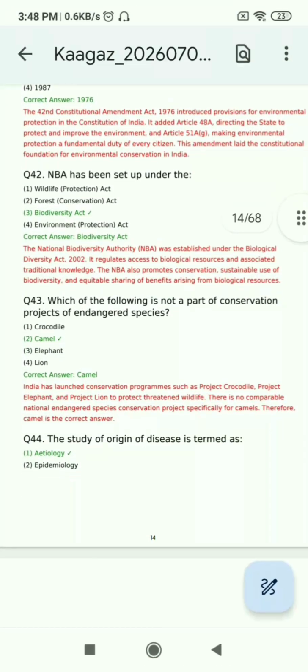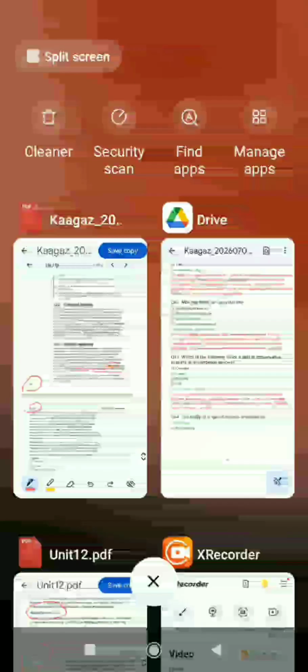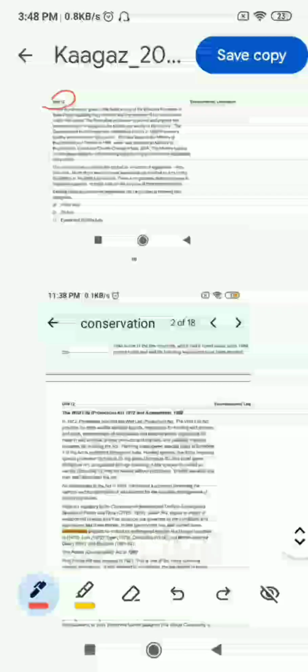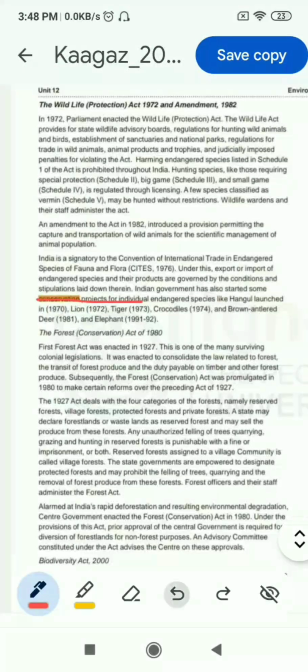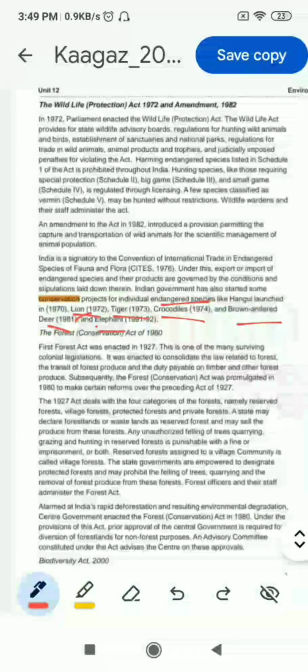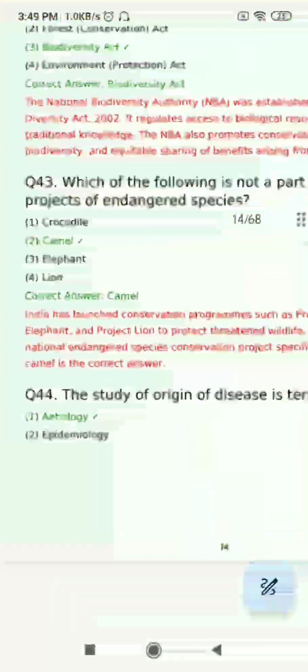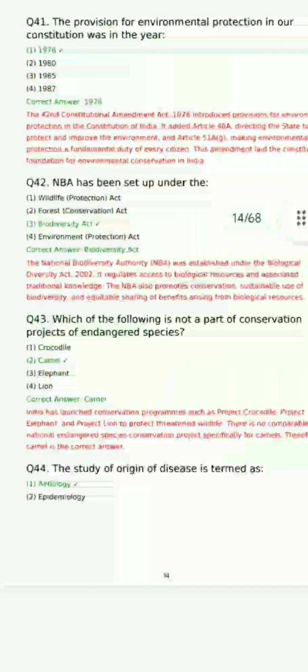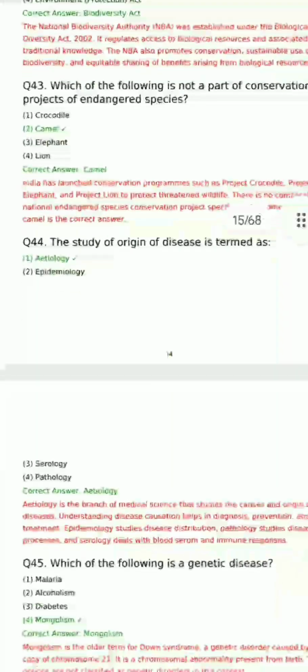Now question 43, which of the following is not a part of conservation projects of endangered species? Options are crocodile, camel, elephant, lion. Now we can find the answer here: conservation projects for individual endangered species like hangul, lion, tiger, crocodiles, brown antlered deer, elephant. Lion is here, elephant is here, and crocodile is here. So the odd one out is camel. So it is not included as part of conservation projects of endangered species. So the second option is correct.